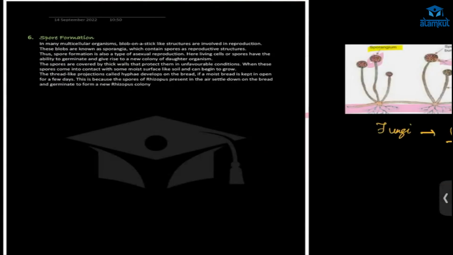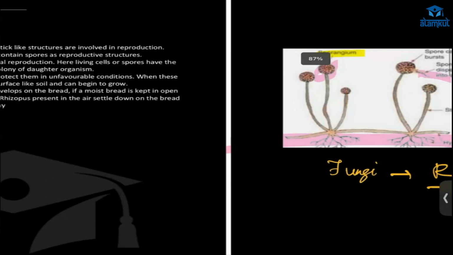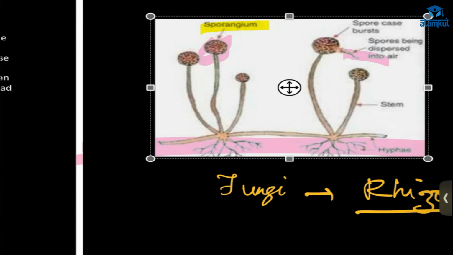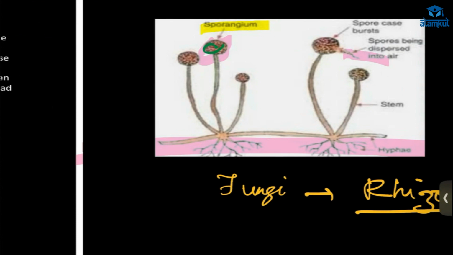Next, we have spore formation. This is done mostly by fungi. Here, what is this bob-like structure? That is the sporangium. It contains spores, right?